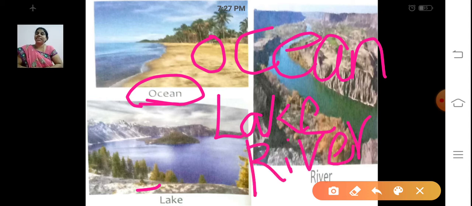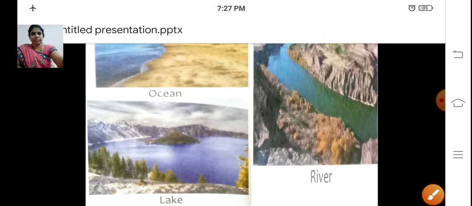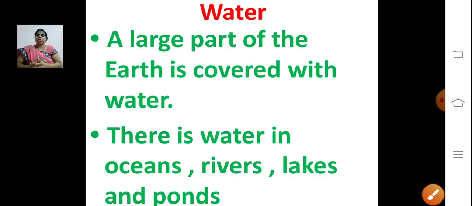Rivers, R-I-V-E-R-S. Then ponds. So many places we can see water. Mostly earth is covered with water. There is water in oceans, rivers, lakes and ponds.